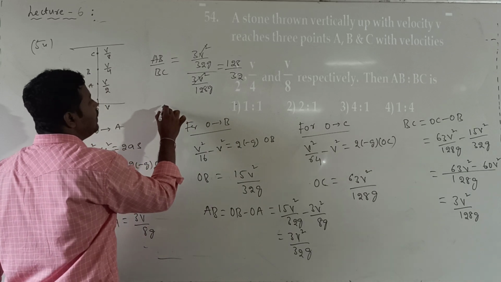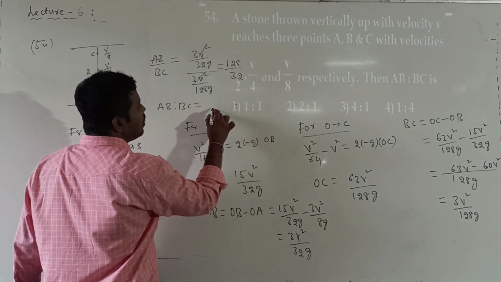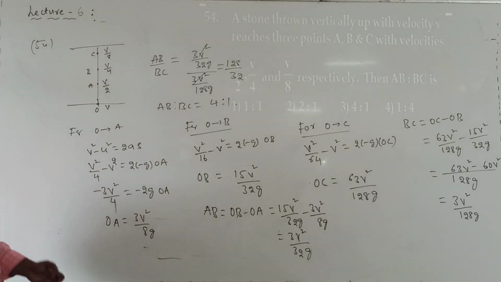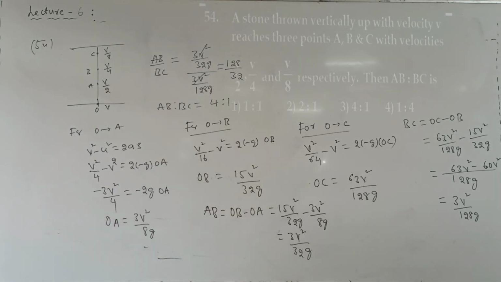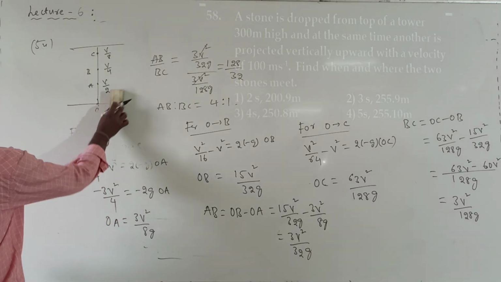So AB is to BC is equal to 4 is to 1. That is question number 54, the third option. Question understood now? So this is third. Next, that is question number 58.